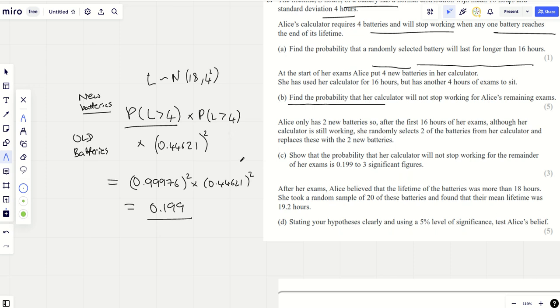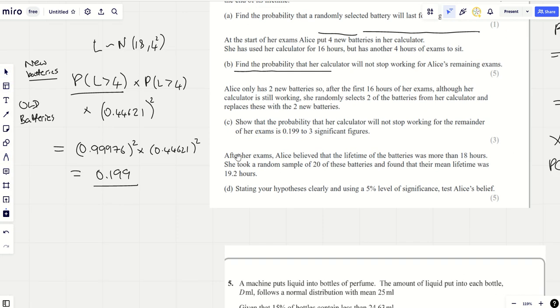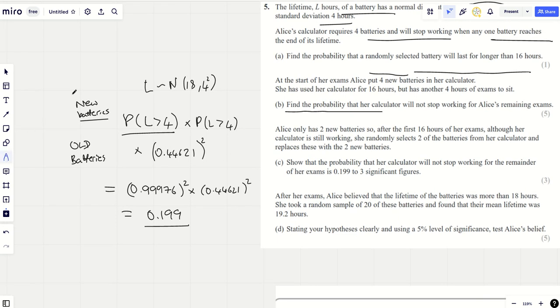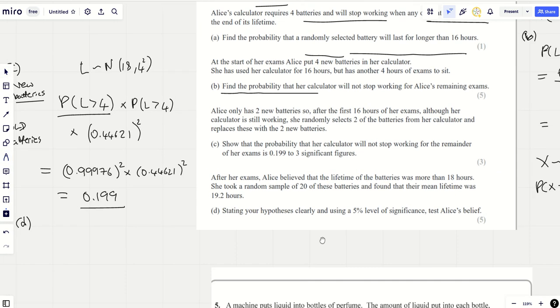That is really harsh, because I could completely understand why you might think the new batteries will be fine. But because this squared on its own actually comes to 0.199 to 3 significant figures, I'd say it's a really poorly written question. The markers must have been spitting feathers about this, because if you miss that probability that L is greater than 4 and just looked at the two old batteries, you receive nothing. I think you should get 1 out of 3 for that. Anyway, right.